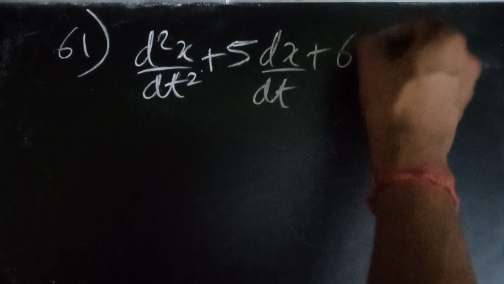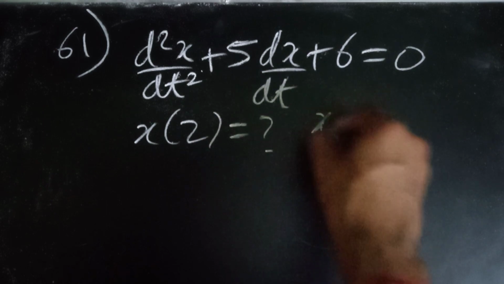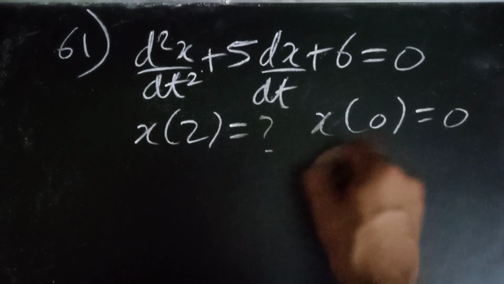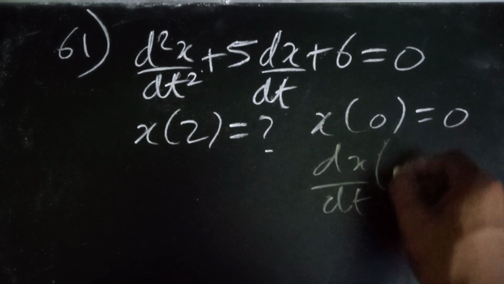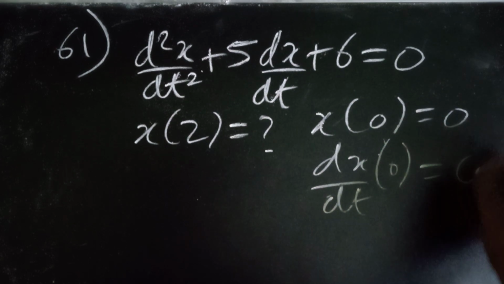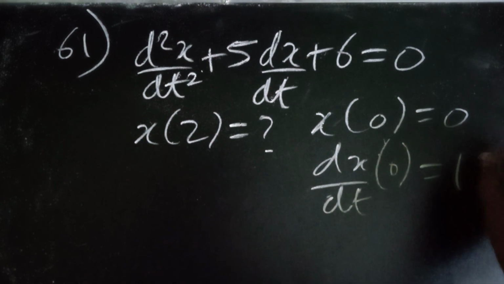Now the next thing is question 61. The question was given as d square x by dt square plus 5 dx by dt plus 6x was 0, and we need to find out x of 2. What was given was x of 0 is 0, and dx by dt at 0, I guess, was given as 15.